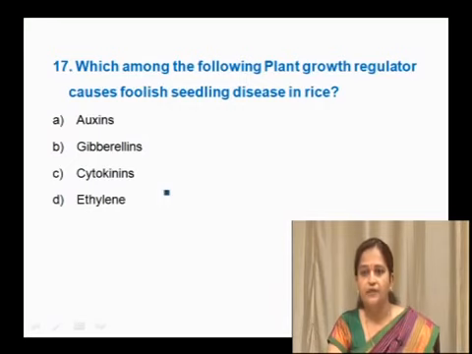Which among the following plant growth regulators causes foolish seedling disease in rice, whether it is auxin, gibberellins, cytokinins or ethylene?